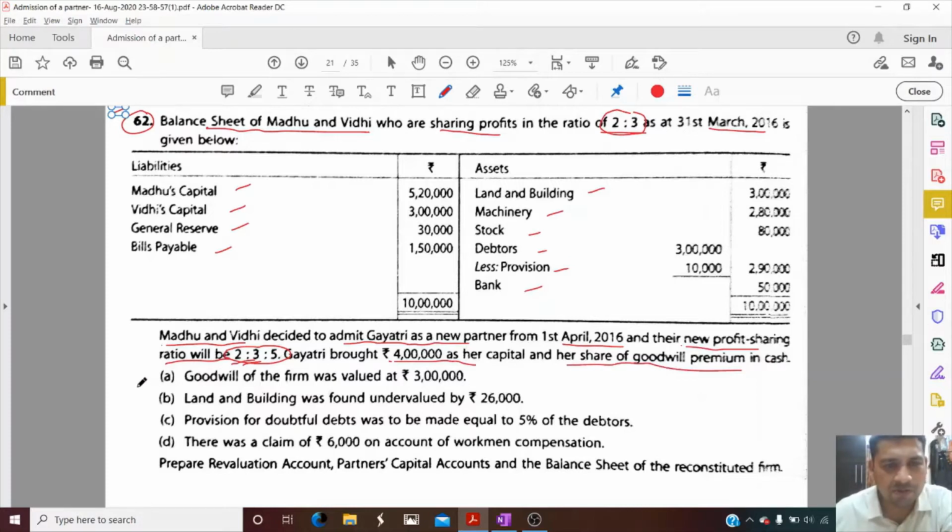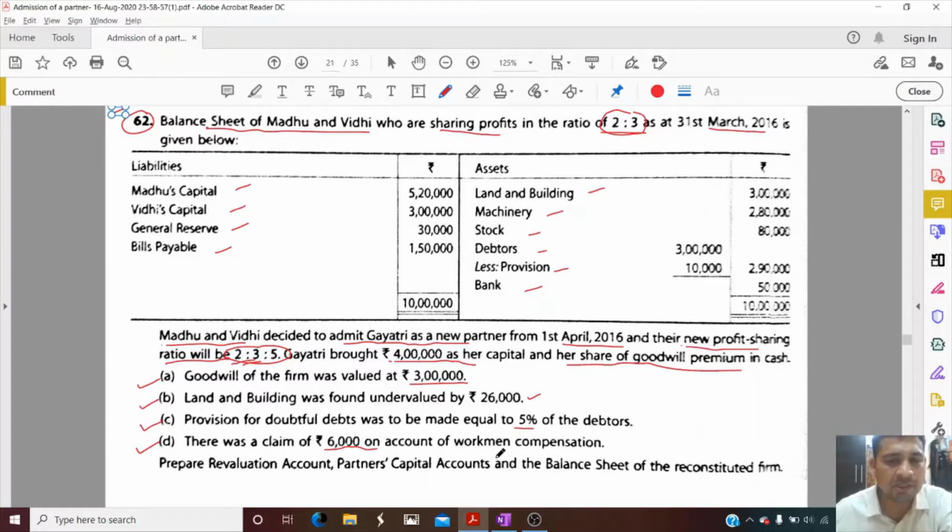Fine. Goodwill of the firm was valued at 3 lakhs. So first working note we need to prepare for the calculation of the part of Gayatri's goodwill. Clear, children? Second, land and building was found undervalued by 26,000. So it will come in revaluation account. Provision for doubtful debts was to be made equal to 5% of the debtors. So children, we need to make 5% provision for doubtful debt. Again, revaluation. And there was a claim of 6,000, you can see, on account of workman compensation. And here in liability, there is no workman compensation. So again, it will come in revaluation account.